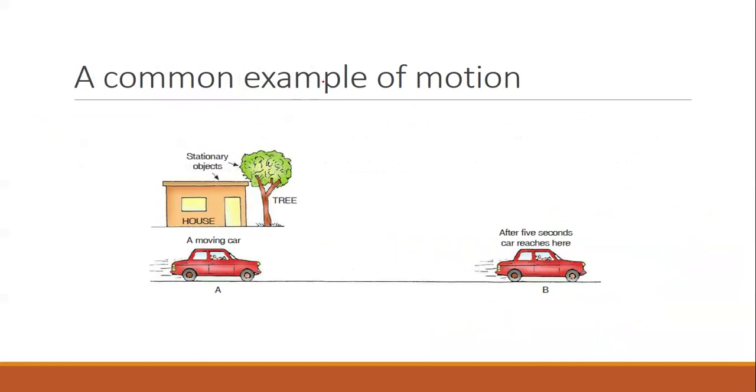There are common examples of motion. You can see the house is stationary, it is not changing its position with respect to time. The same applies for the tree. But the car is moving. Why? Initially the car was at point A, now it reaches point B, so the car is also in motion.